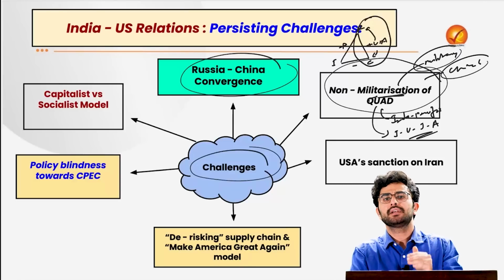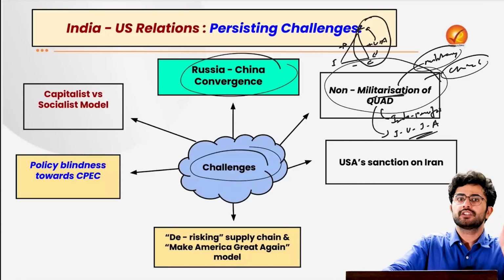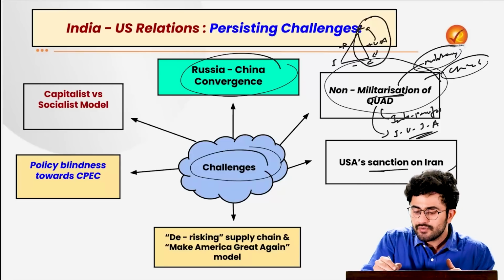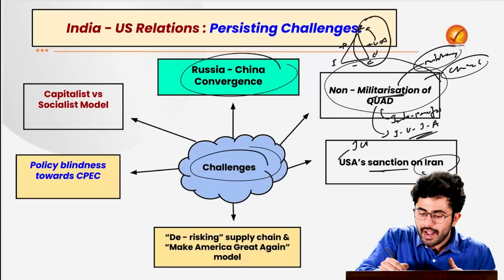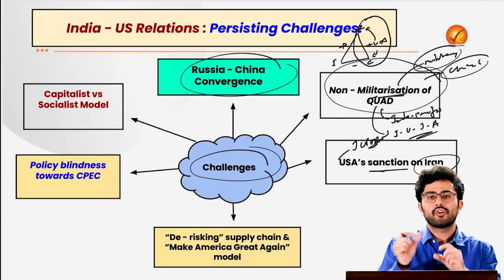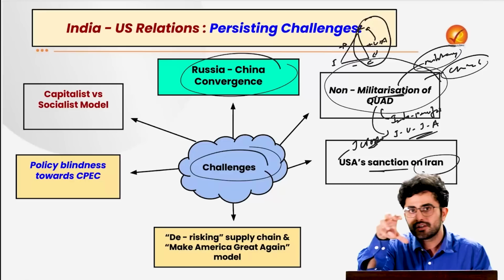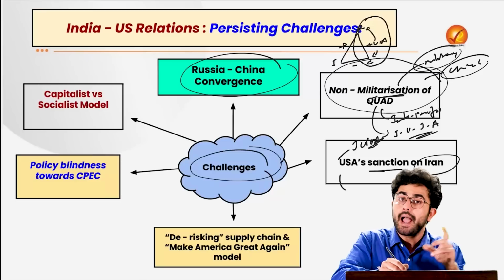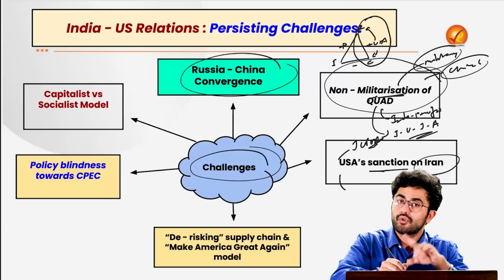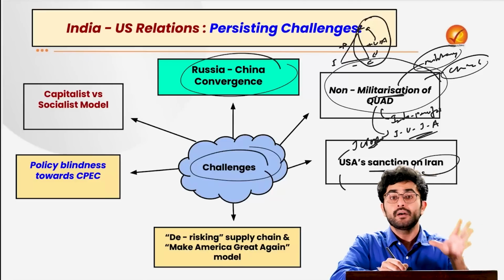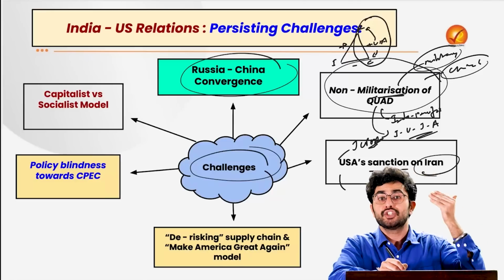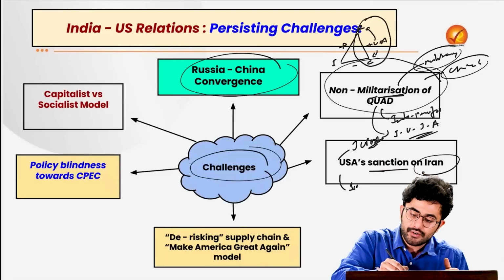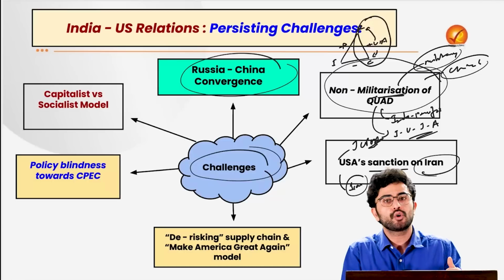At the same time, there are the trade protectionist measures which the USA takes, and the sanctions it imposed on Iran when it backed off from the JCPOA. The JCPOA was an agreement which tried to curtail the nuclear armaments of Iran. That very significantly hampered our interest, and that was not taken into consideration. For example, earlier we used to import the majority share of our oil from Iran, but now it does not feature in the top 5.